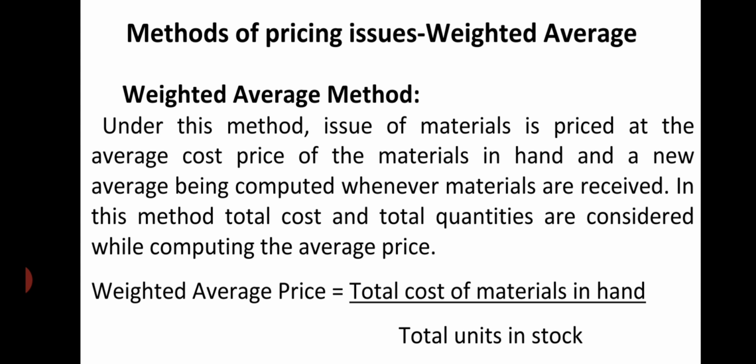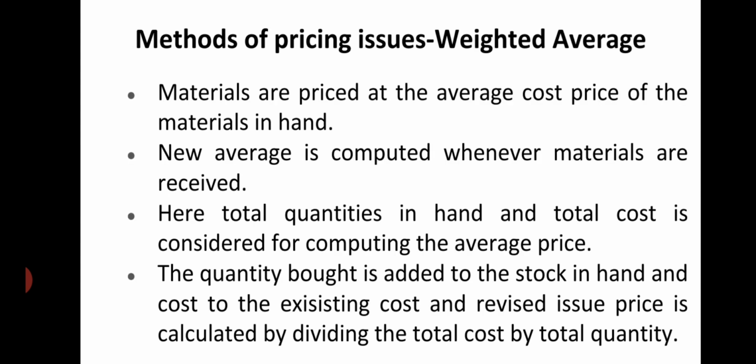Weighted average price is equal to total cost of the material in hand divided by total units in stock. Total cost of the material divided by total units in stock will give the weighted average price to issue. Methods of pricing issues, weighted average. How are we pricing the material issue under weighted average?